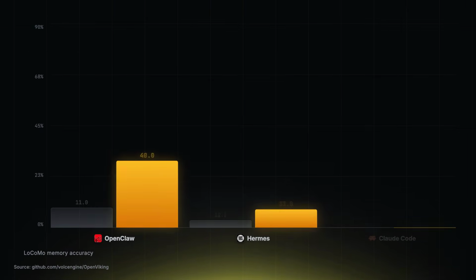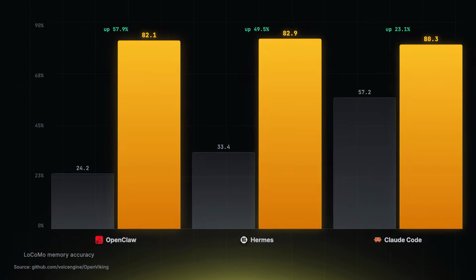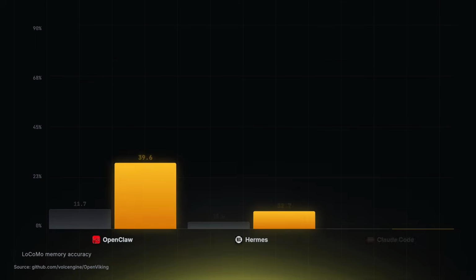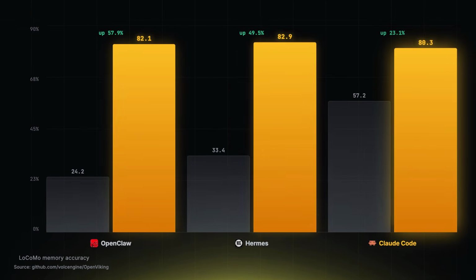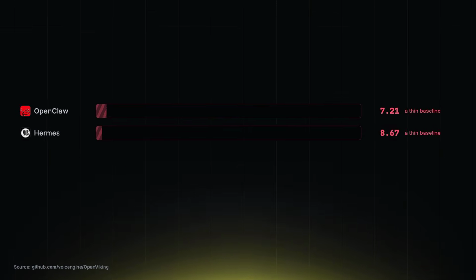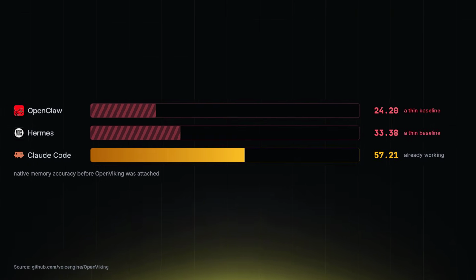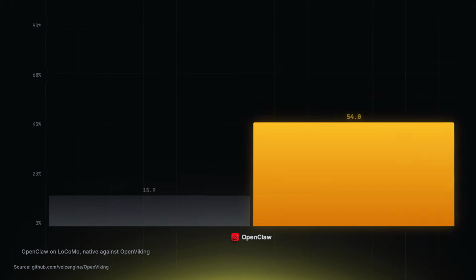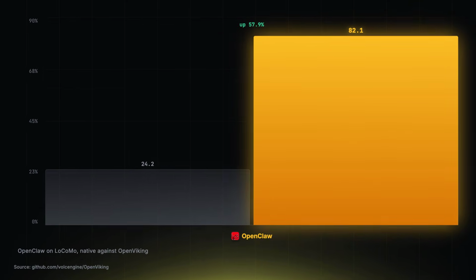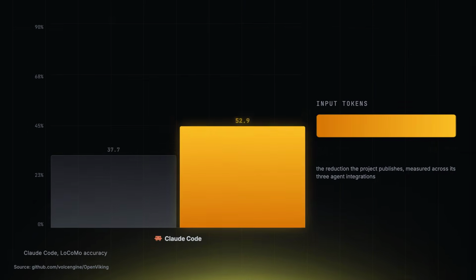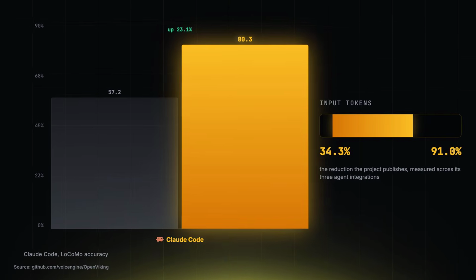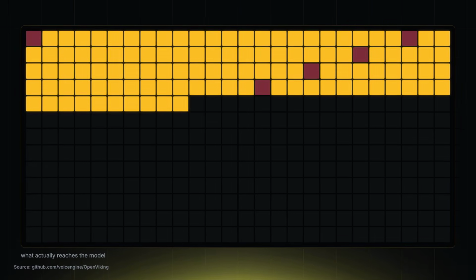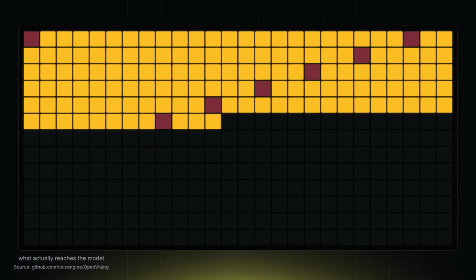Claude Code went from 57.21 to 80.32. That Claude Code number is the one I care about most, not because it is the biggest jump. It is not. I care because the baseline is not completely useless. Going from 24 to 82 tells you the old setup was probably thin. Going from 57 to 80 while also cutting input tokens by 63% is more interesting. That suggests the context system is not merely adding more memory, it is delivering less junk.